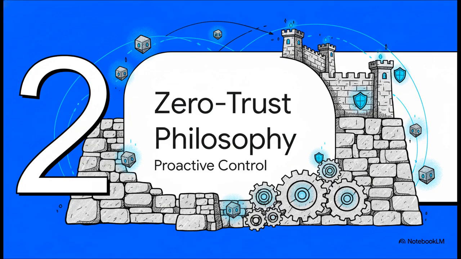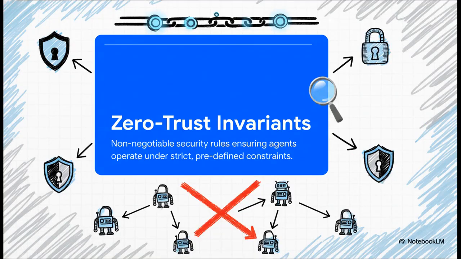So this brings us to the core philosophy of the whole system. We're not talking about bolting on some security features as an afterthought. No, this is security by design. It's where control is the absolute foundation, not just another feature. We're making a huge shift from a reactive security stance to a proactive one. And the foundation of this philosophy is something the project calls zero trust invariants. You can think of these as hard-coded constitutional laws within the architecture. They are absolutely non-negotiable rules that the system enforces before anything happens. The default answer is always no, and every single operation has to be explicitly proven and verified.